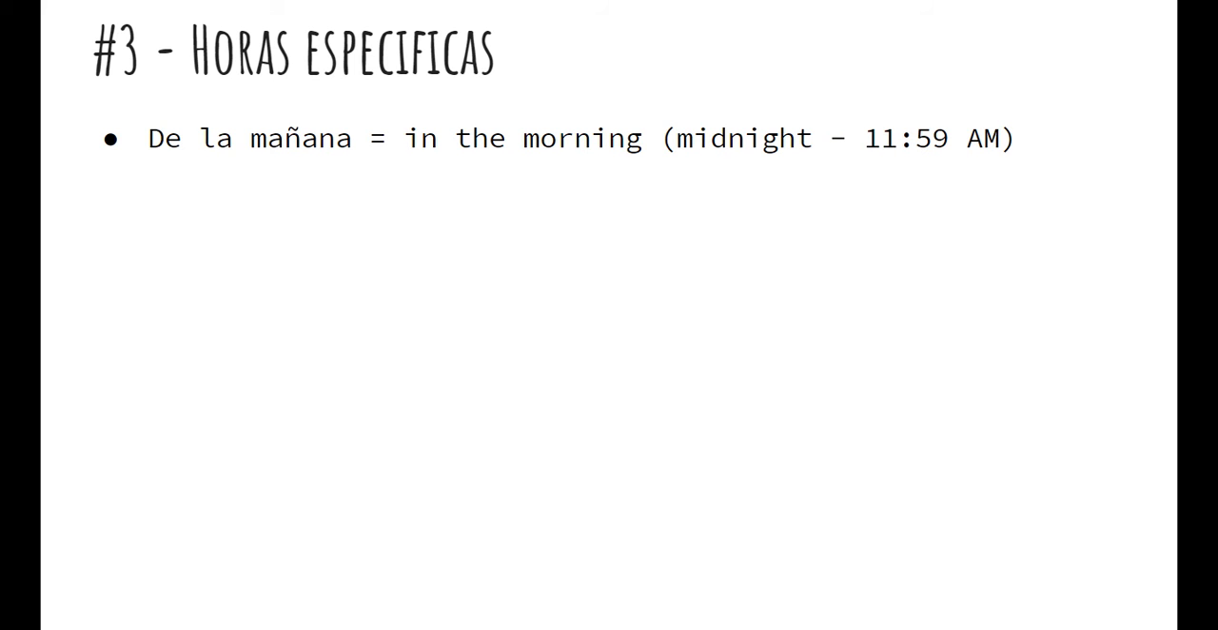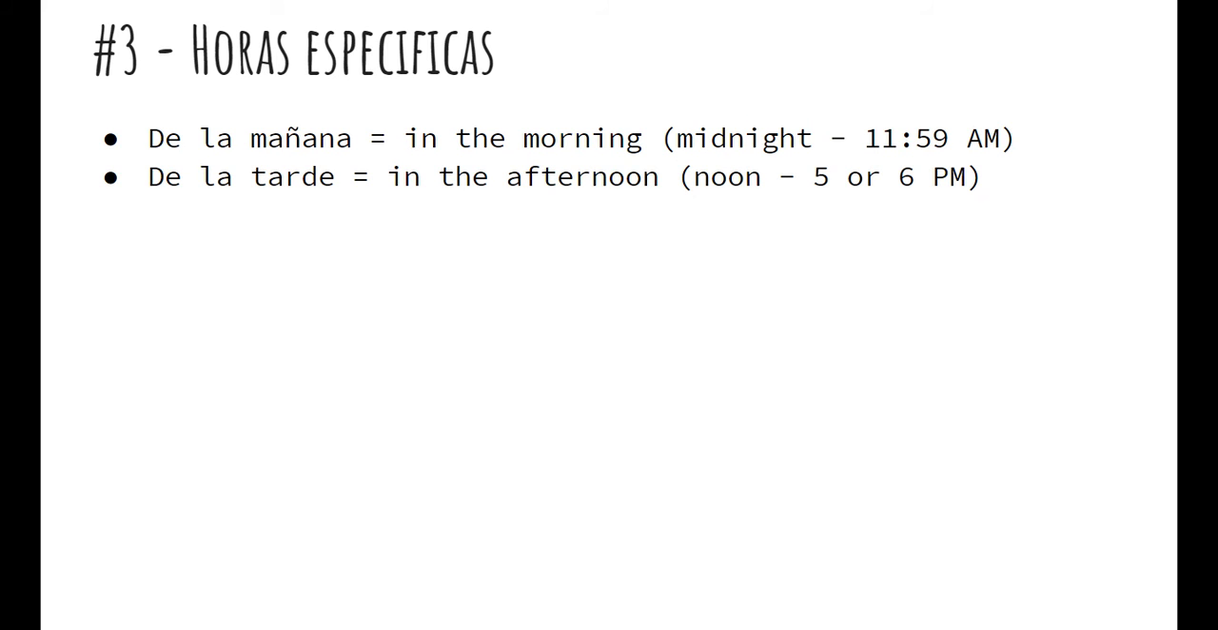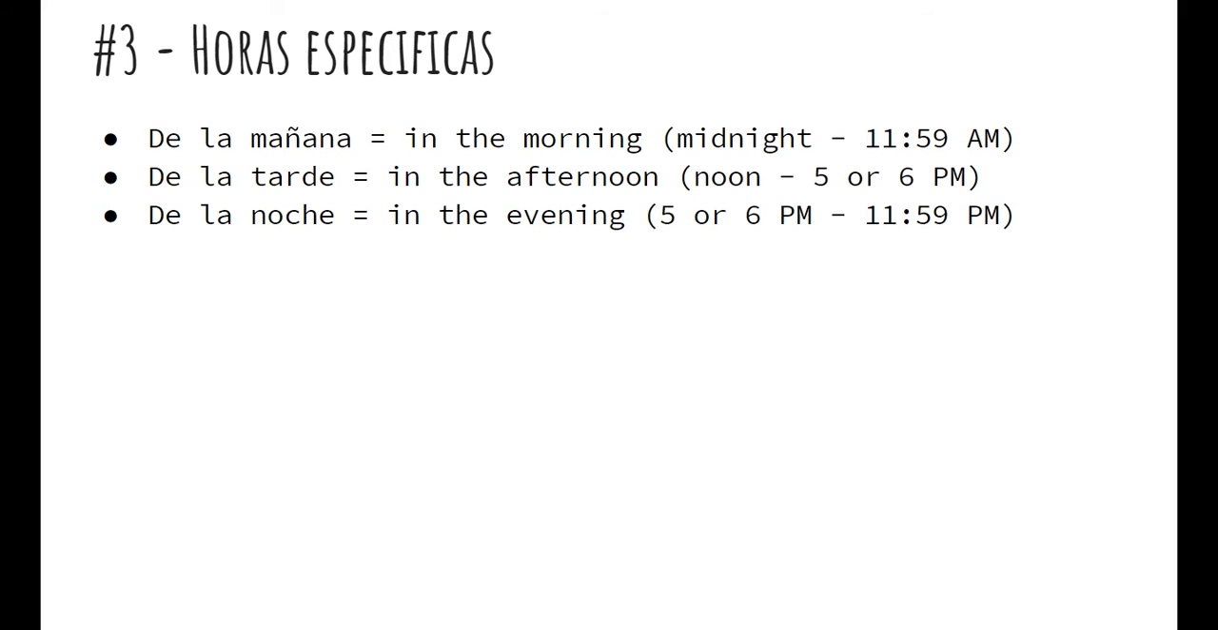A few specific times, you've got de la mañana, in the morning. So this is if you want to make it specific from, say, like it is 1:30 in the morning. You say de la mañana. And the morning is going to cover from midnight to 11:59 a.m., right before noon. And you have de la tarde, which is in the afternoon, which will go from noon to 5 or 6 o'clock p.m.